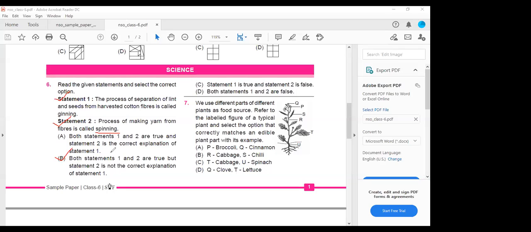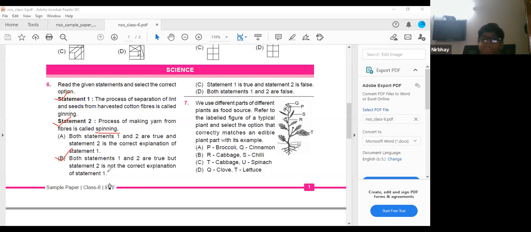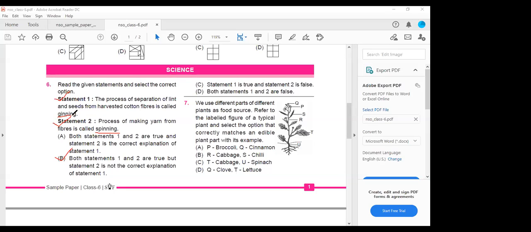Yes. Both the statements 1 and 2 are correct, but statement 2 is not the correct explanation of statement 1. The separation is called ginning, whereas the process of making the yarn from the fibers is called spinning. Both are correct only, but there is no relationship between statement 1 and 2. So option B, you have to put a tick mark.